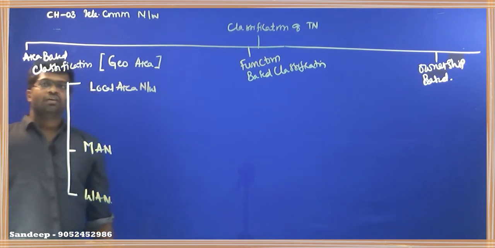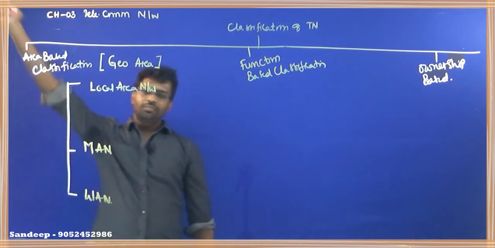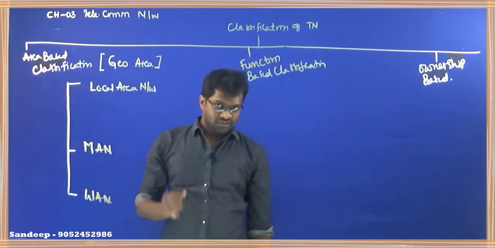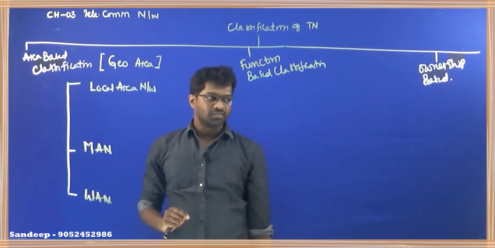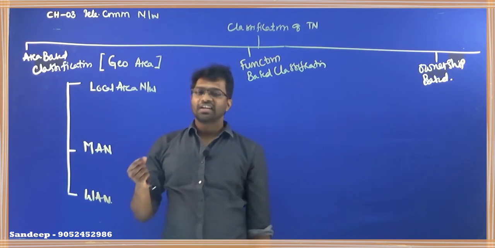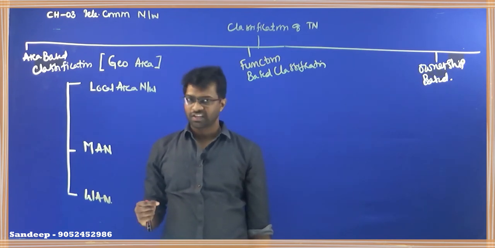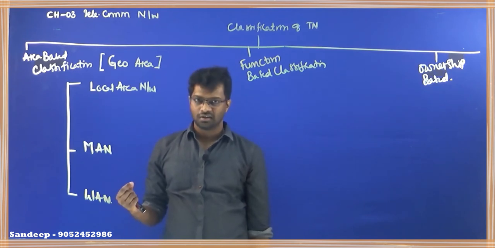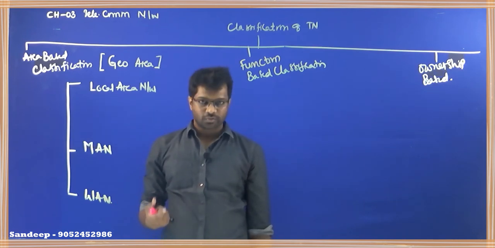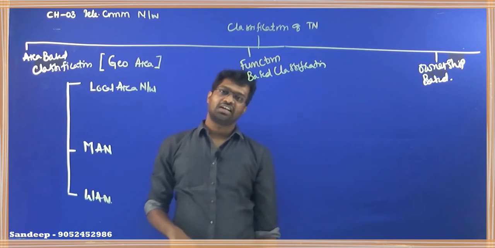So what do you mean by area based classification? Depending on geographical area, if the networks are connected, it is called an area based classification. And how many types of area based classifications we have? We have three types. Okay, first one is called local area network. Second is metropolitan area network. Third one is wide area network.